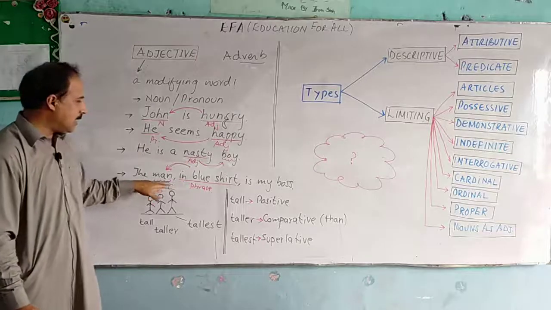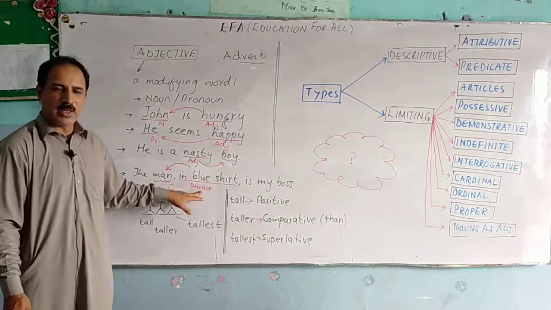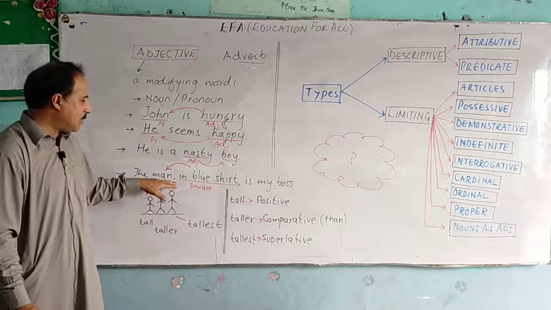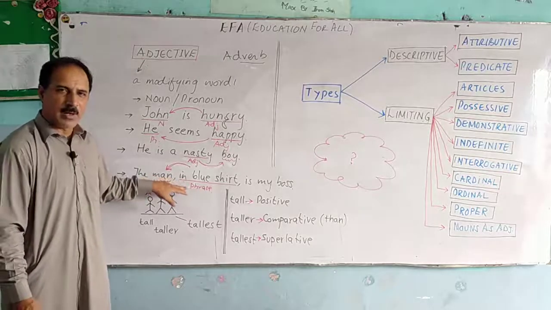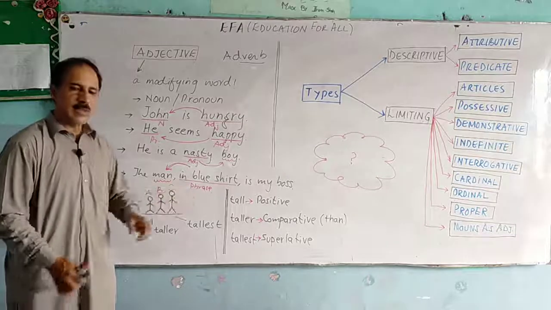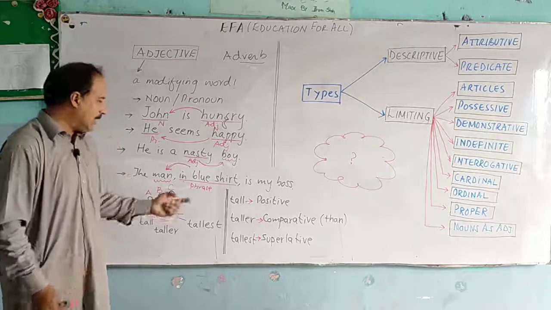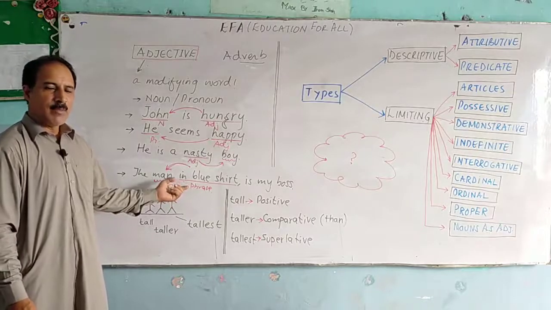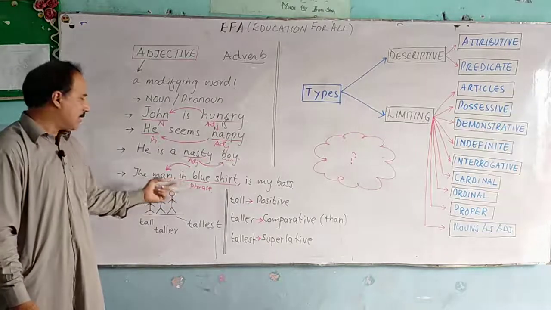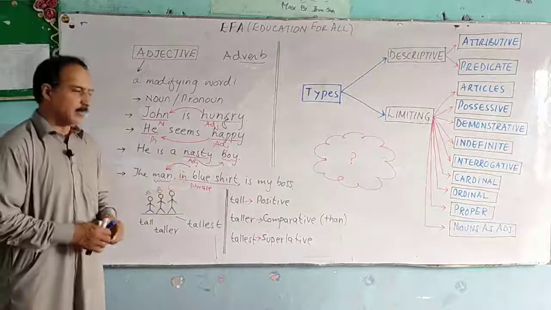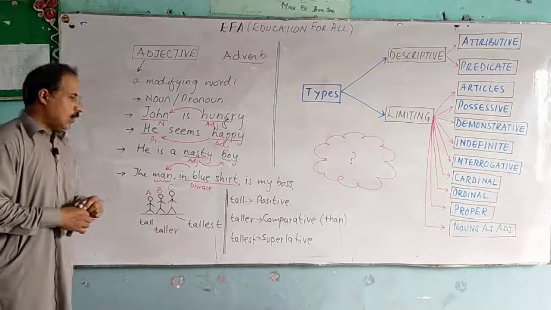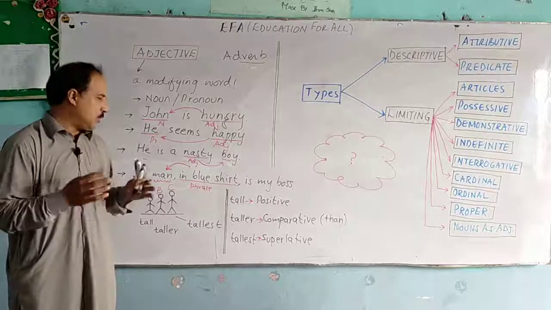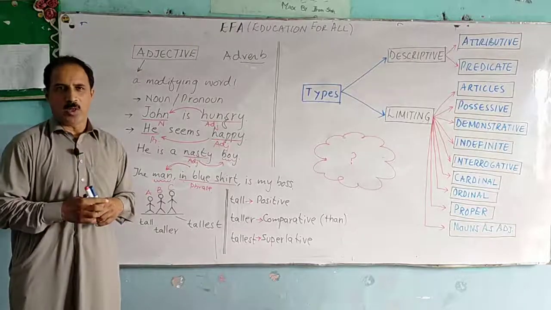But in this case, in blue shirt is a phrase which functions as an adjective, and it has been used after the noun it modifies, so we call it predicate. So this is an example of a predicate adjective because it takes the place after the noun it modifies. Now, with regard to adjectives, you need to remember a few more points.